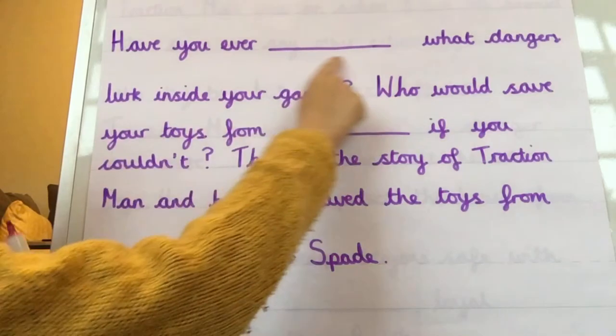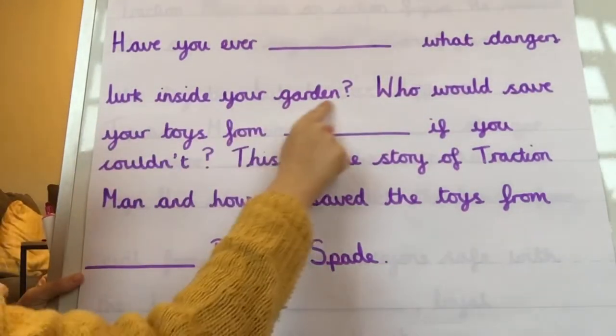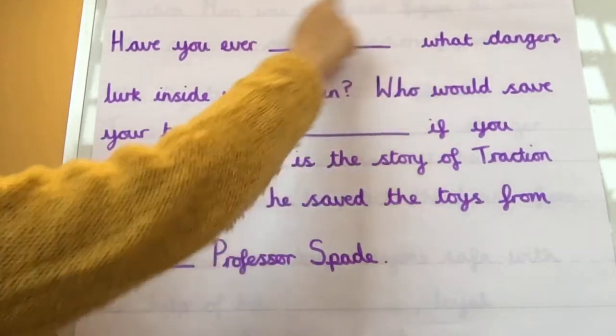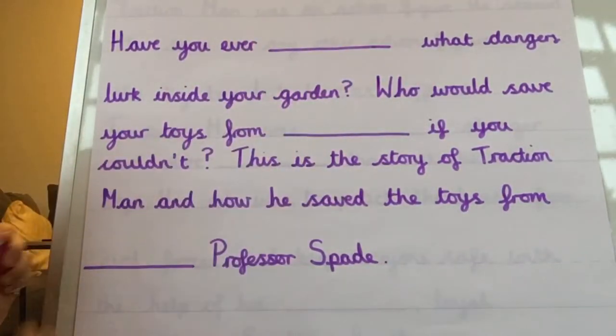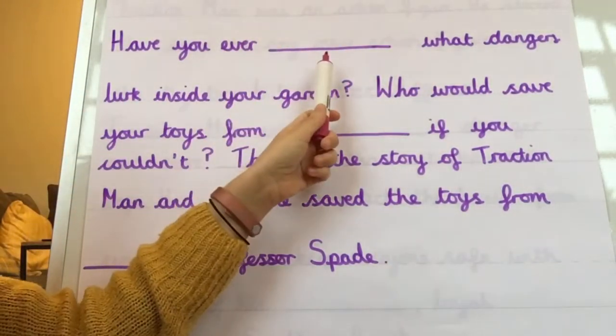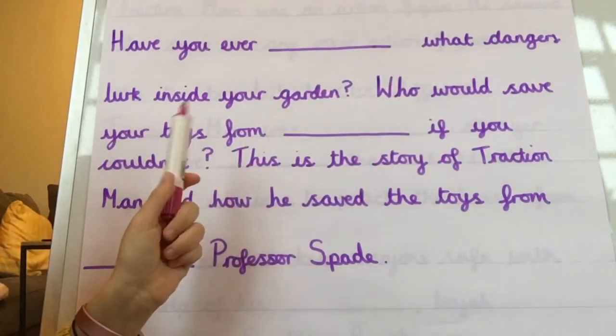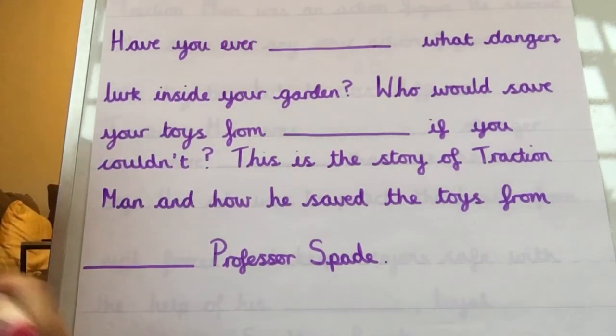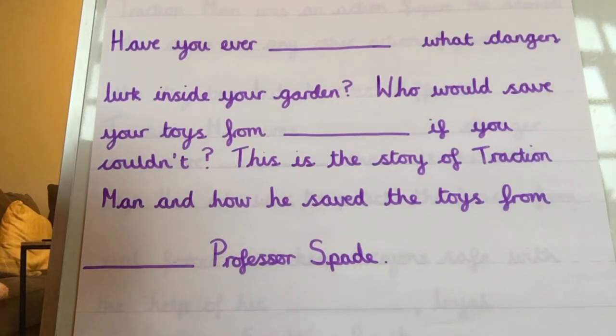We'll start by reading the whole of the first sentence, which is a question, and then we'll go back and think about what should go here. So, have you ever, what dangers lurk inside your garden? Have you ever, now I need a verb there because I'm asking my reader if they've ever done something. And the verb I used in my narrative was wondered, but I want to use something different than that.